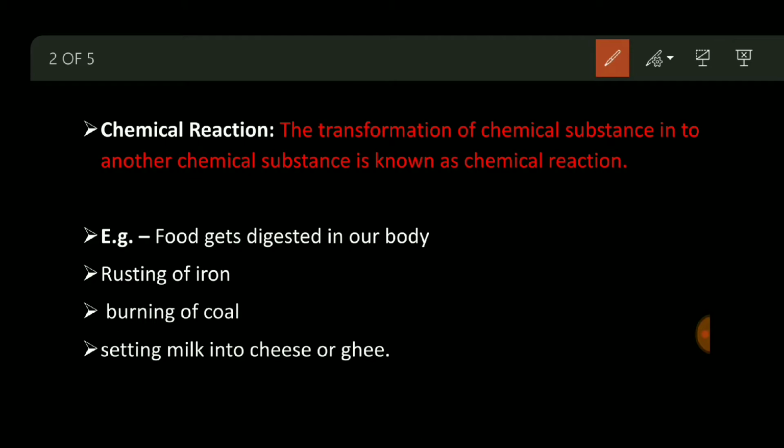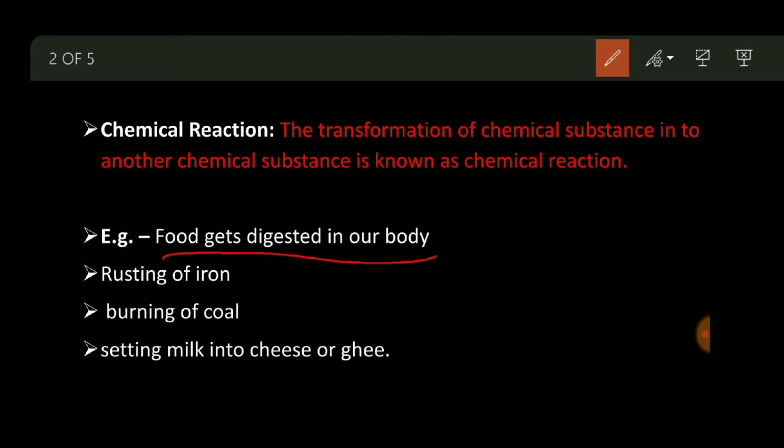So many reactions are taking place around you, but you have to identify them. You should classify them as chemical reaction or physical change. Suppose ice is melting, so as we have discussed, it is called physical change, it is not a chemical change. But some examples, see here, food gets digested in our body.